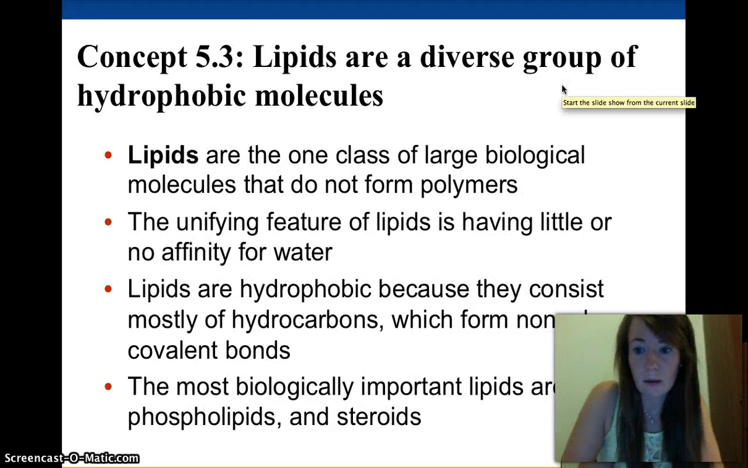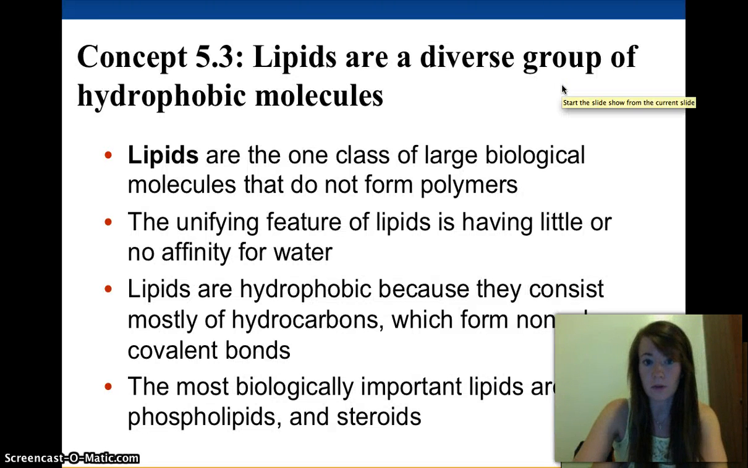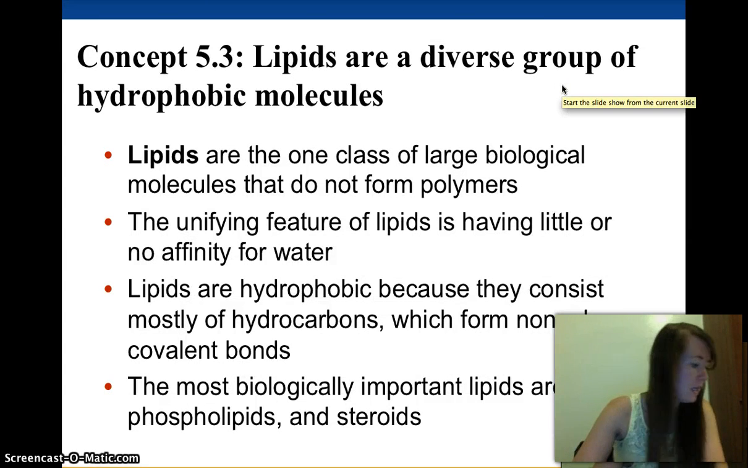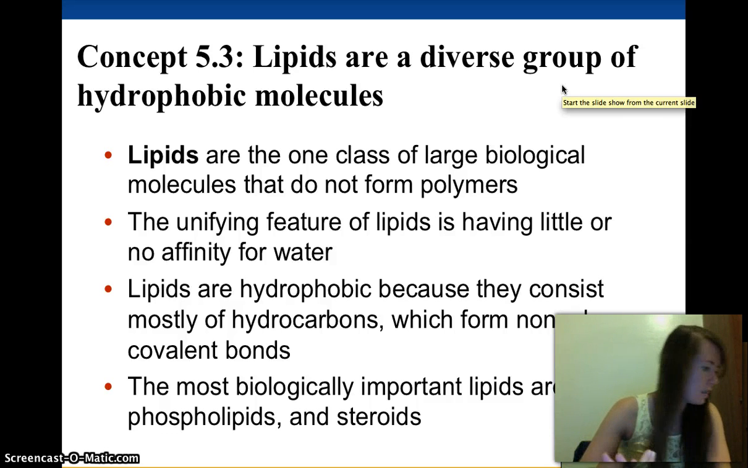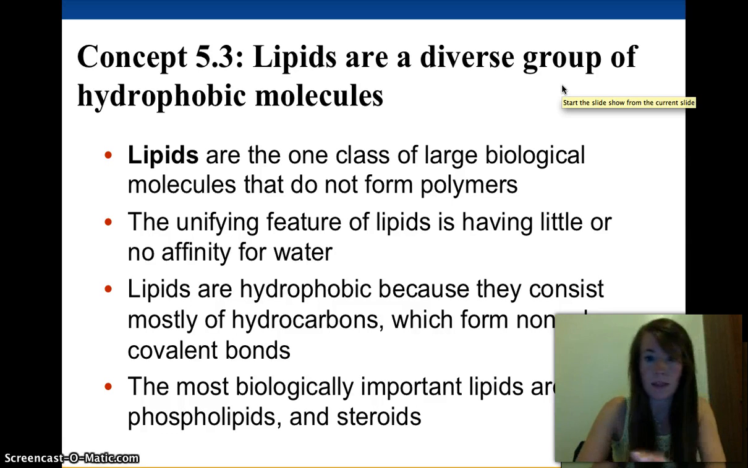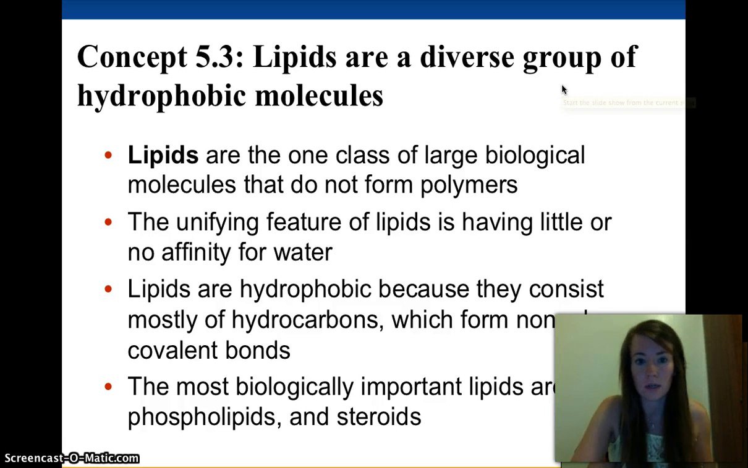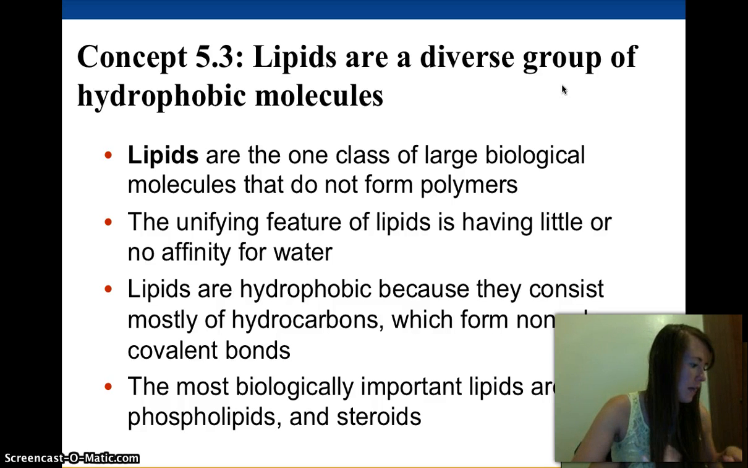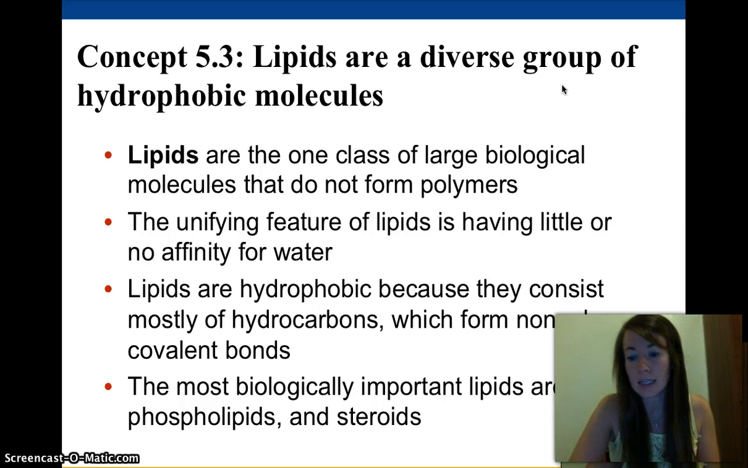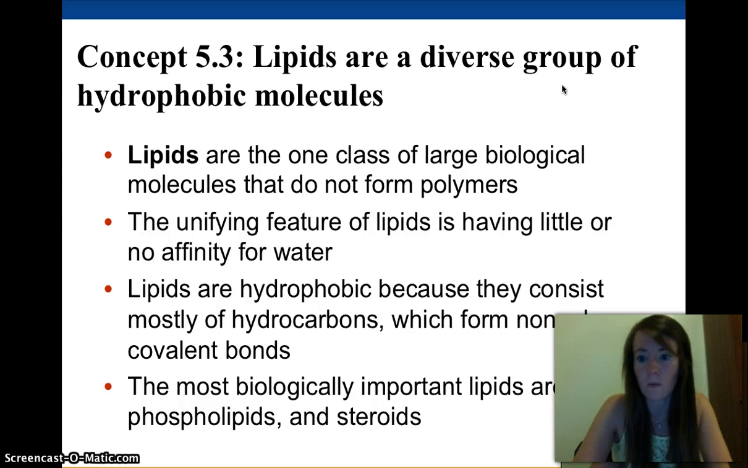The next section is about lipids, so that's the next kind of macromolecule we're going to learn about. Lipids are the only one that don't form polymers, and we'll talk about why that is. The way that we characterize lipids is based on the fact that they do not mix with water. As a class, they are generally hydrophobic, and so they do not have an affinity for water.